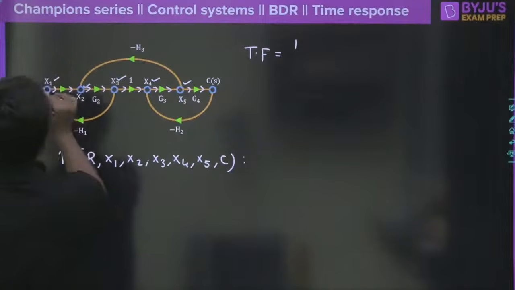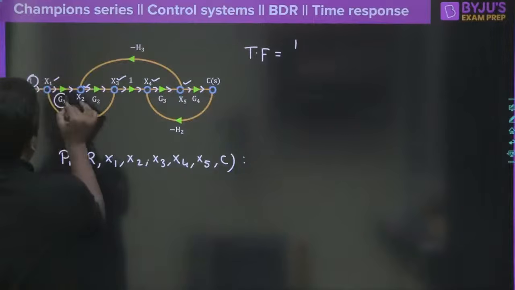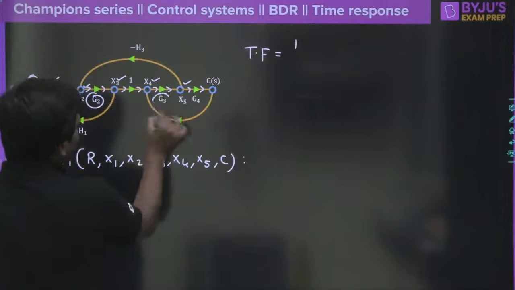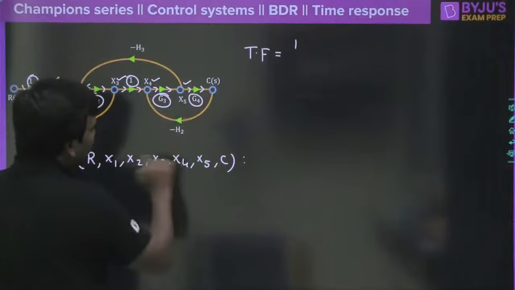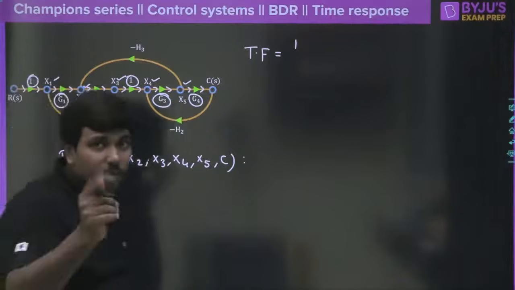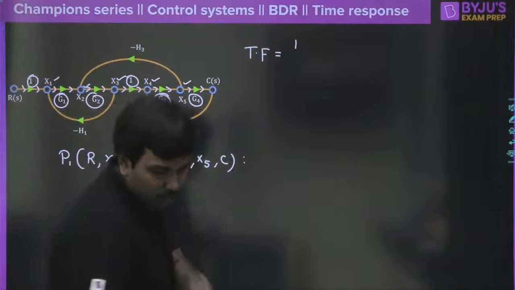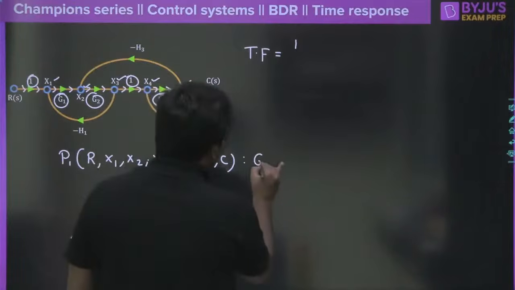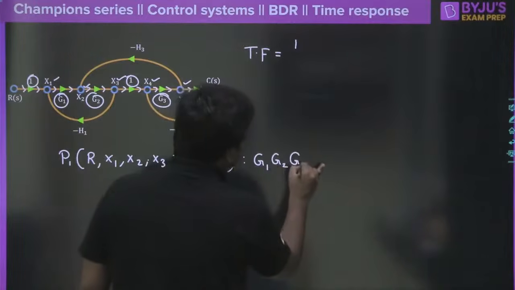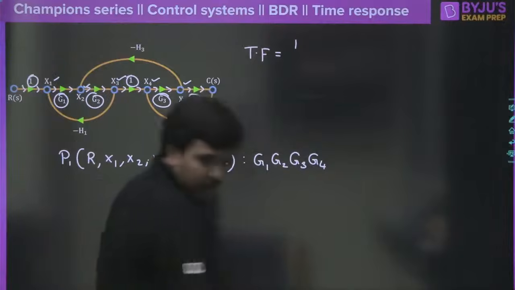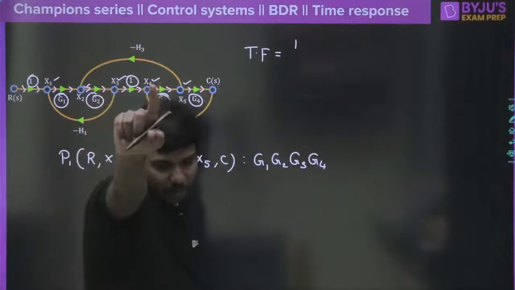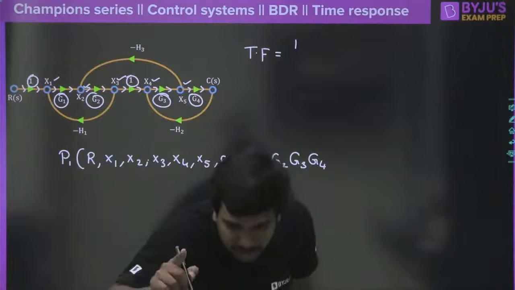The gain is 1, then G1, G2, then G3, and again 1 here, and G4. If you multiply all highlighted portions, G1, G2, G3, G4, what are you going to get? It's a simple question: G1, G2, G3, and G4. Correct? Only one person has given the answer very fast, that is Hrithik Samala.